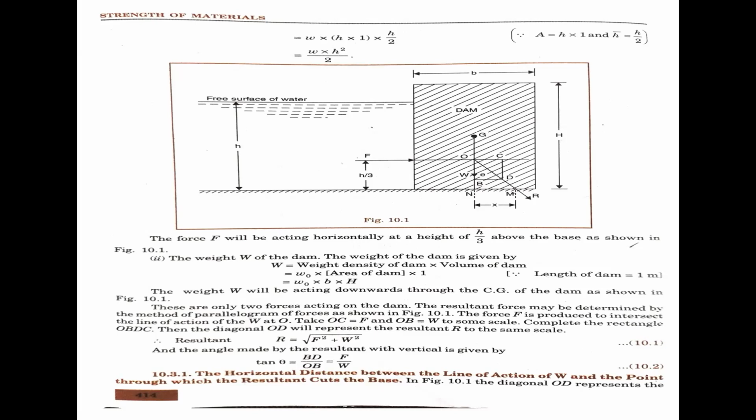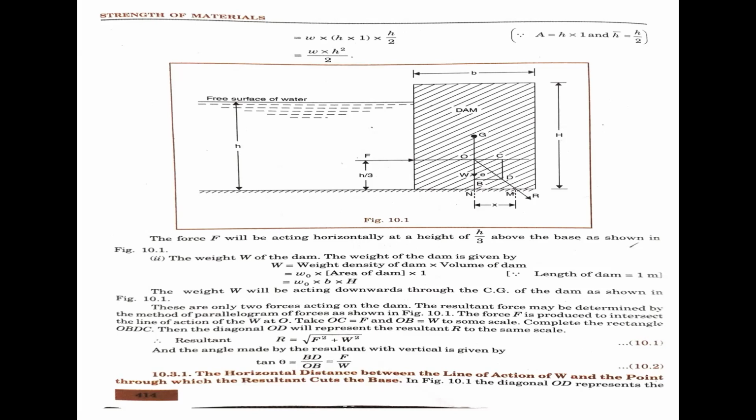You need to see the diagram. H by 3 above the base, as shown in the figure. Now the weight W of the dam is given downwards by capital W. W is the weight density of the dam into the volume of the dam. That means W naught into area of dam into 1.